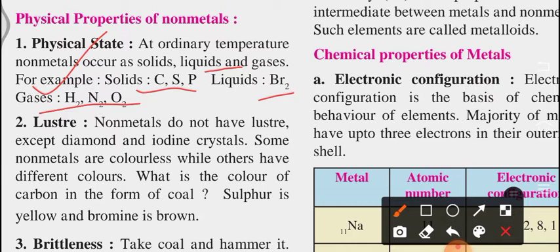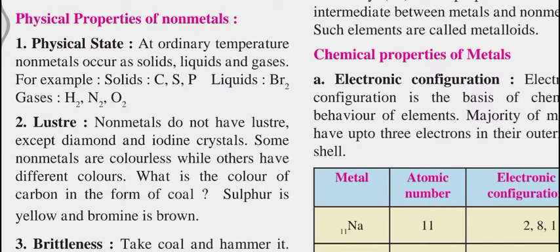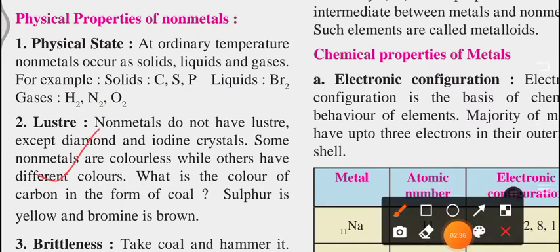So at ordinary temperature, like normal temperature, we get non-metals in all forms, solid, liquid and gases. Here are the examples of the same for solid, liquid, gases. All these are examples of non-metals only, and through this we can see the states of non-metals, likewise solid, liquid and gases. Next property is luster.